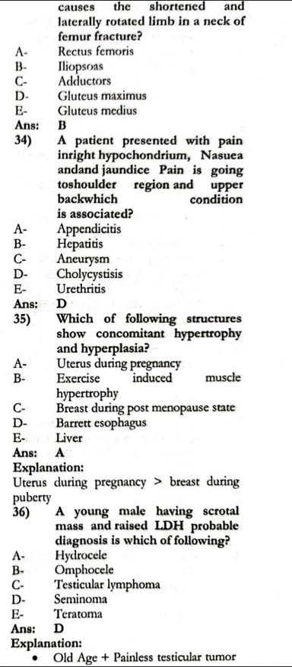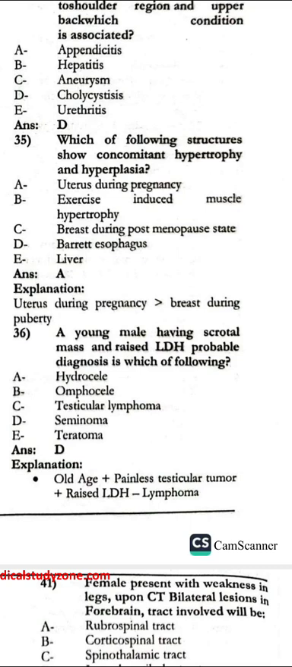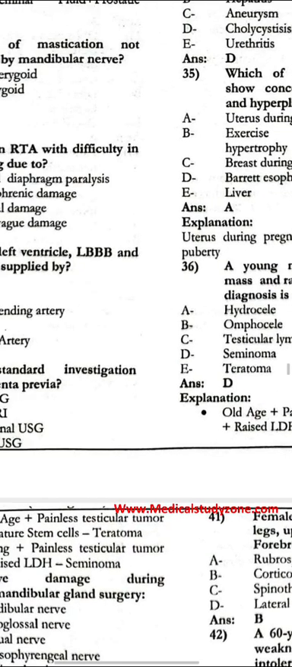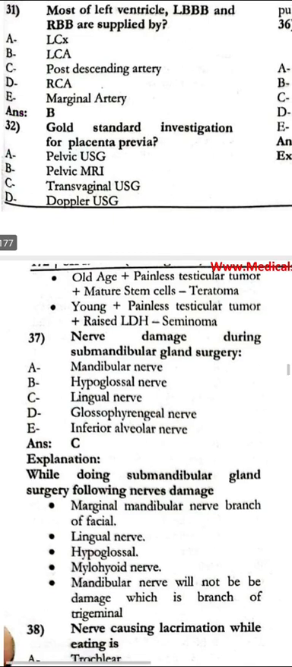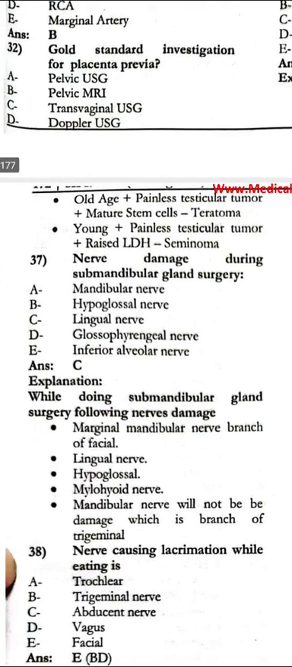The following structures show concomitant hypertrophy and hyperplasia: the uterus in pregnancy. A young male has a scrotal mass and raised LDH. The probable diagnosis is which of the following? The seminoma. Next, 37: the nerve damage in submandibular gland surgery would be the lingual nerve.